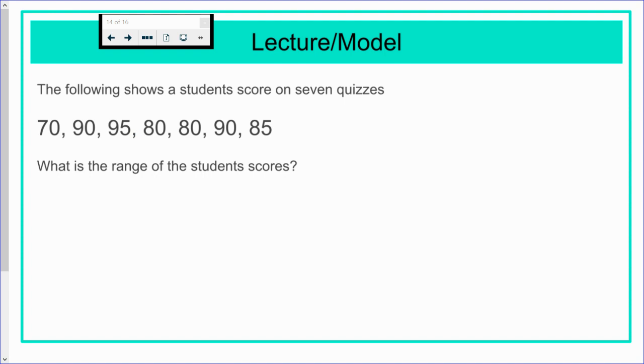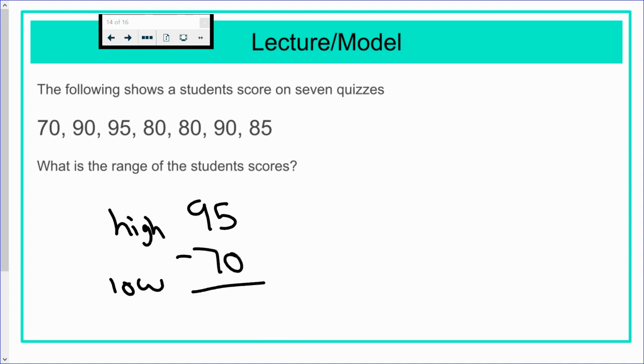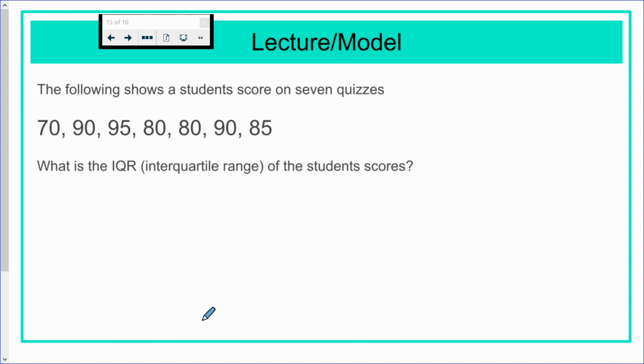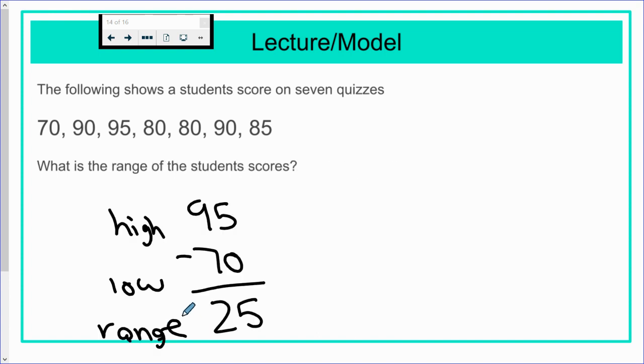All right, what is the range of the students' scores? All right, highest score is 95 minus the lowest score, which is 70, and you get a range of 25. And that is the range.